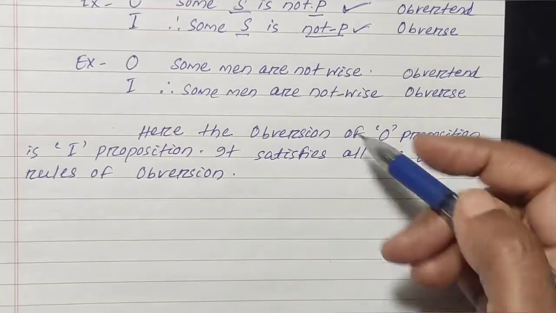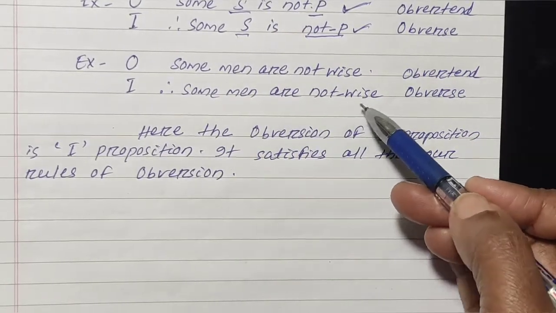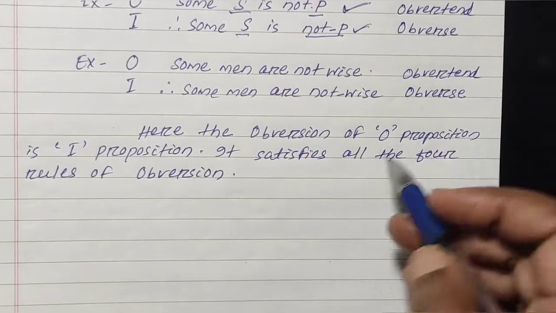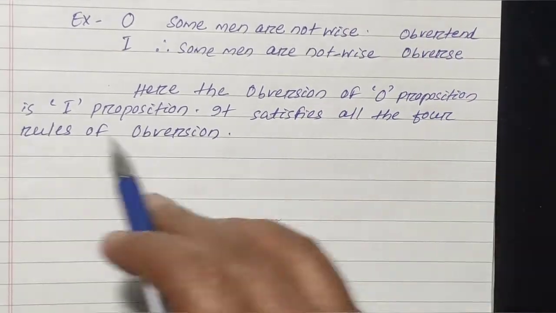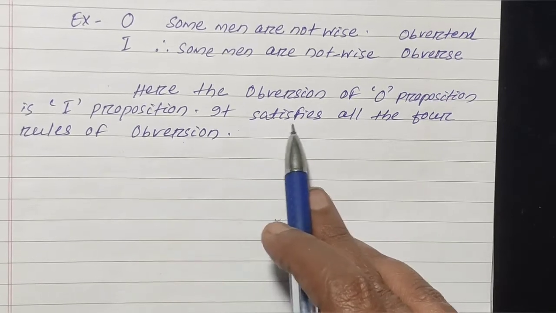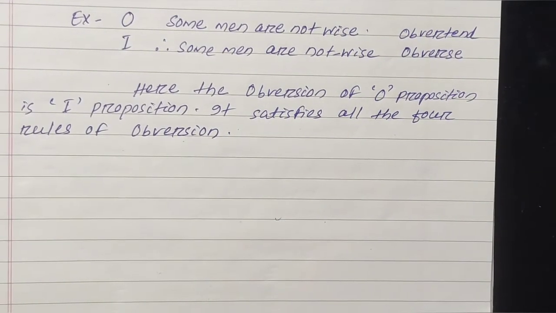Similarly, some men are not wise, some men are non-wise. It is the obvertend and it is the obverse. So here the obversion of O proposition is I proposition, and it satisfies all the four rules of obversion. This is all about